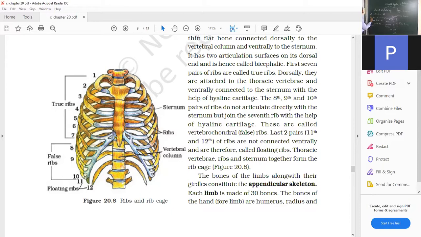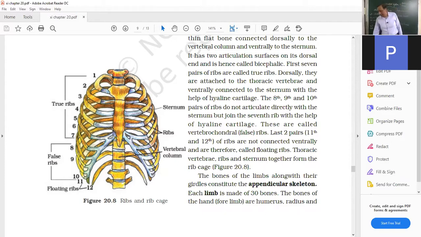So 29 plus 26 is 55, plus 4 is 59, plus 2 is 61, and with the sternum and ribs, the total is 86. So out of 206, if 86 are subtracted, we get the remaining 120 bones. So the 120 bones will be found in the hands and legs.